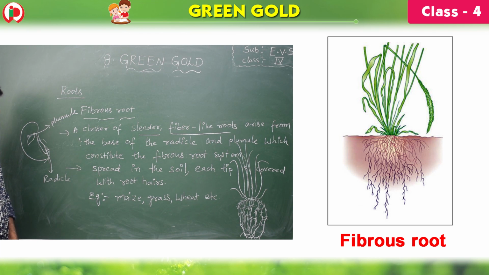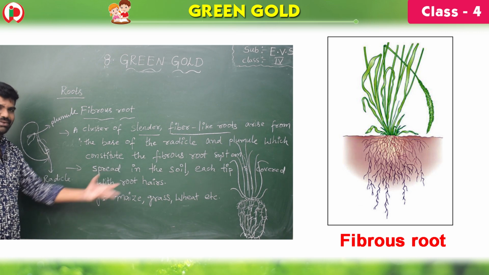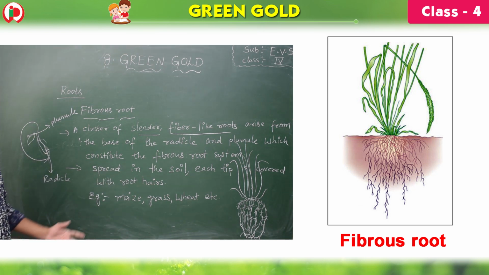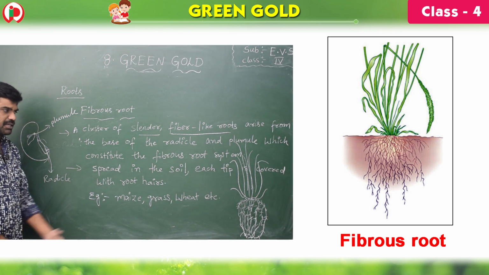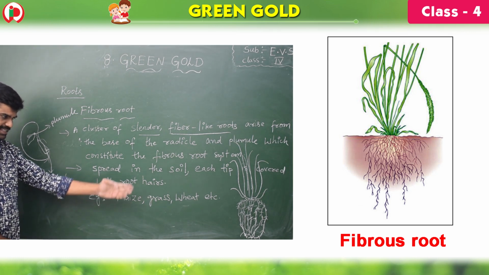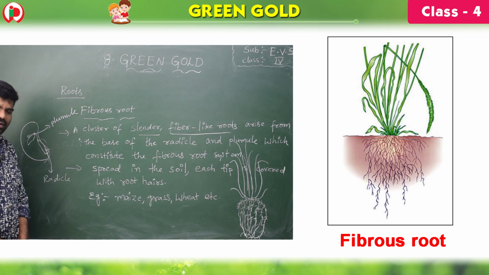Once again I tell you, the fibrous root system is a group of slender fiber-like roots that arise from the base of the radicle and plumule, which group together to form the fibrous root system. These are spread in the soil and each tip is covered with root hairs. Examples are maize, grass, wheat. In these three, the fibrous root system is present, children.